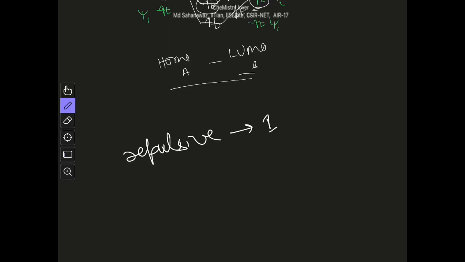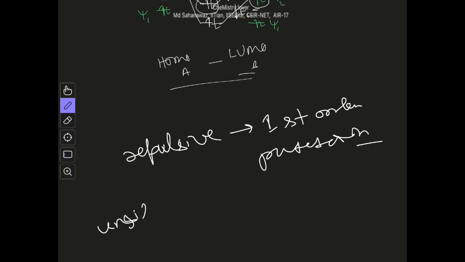This is the repulsive interaction. Whereas any other interaction, that is, between unfilled and filled orbitals, so unfilled of A and filled of B or vice versa, is second order perturbation. So this is not that strong.